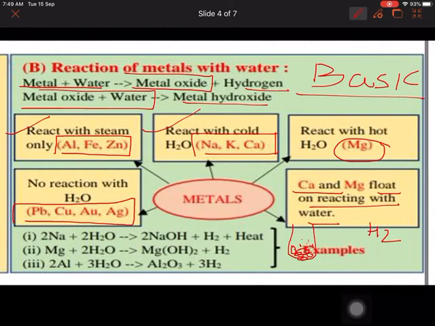And these are the reactions which you have to remember: sodium reacting with water giving sodium hydroxide and hydrogen. This is an exothermic reaction, heat is also given out. Magnesium and water give magnesium hydroxide, and aluminium and water give aluminium oxide. So there is a difference here, you have to remember aluminium oxide is formed, not hydroxide.